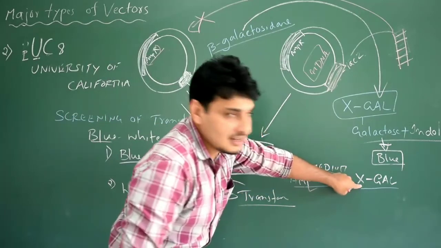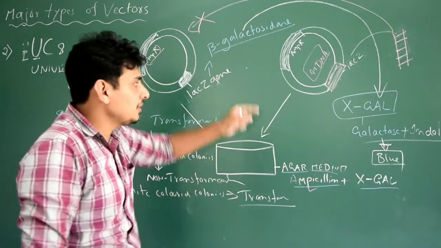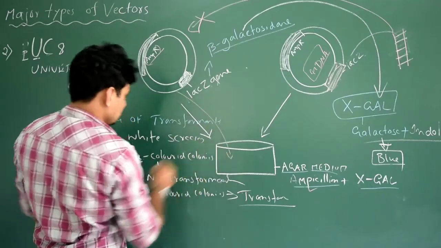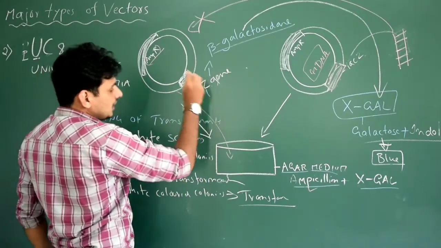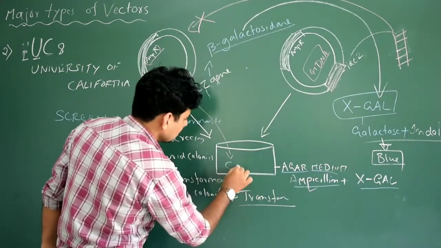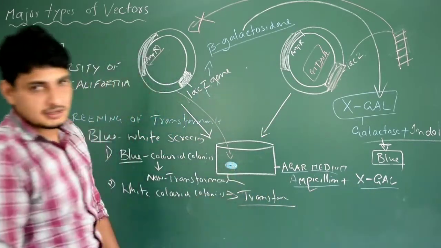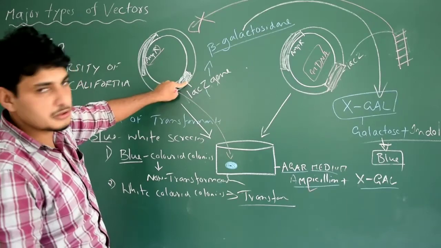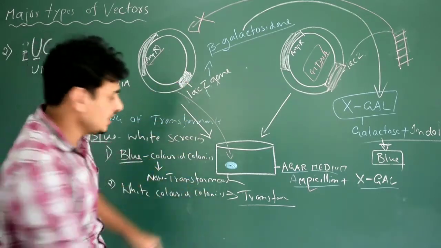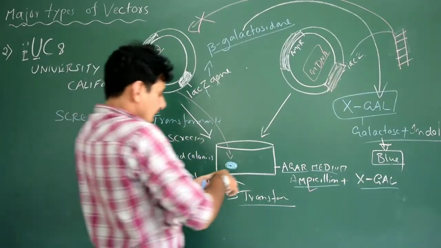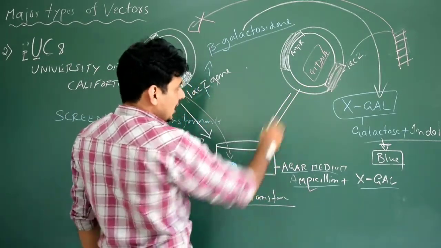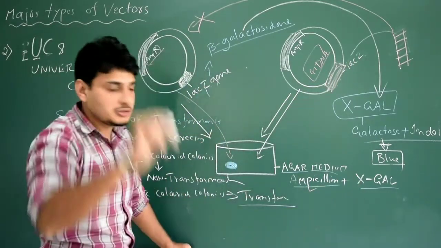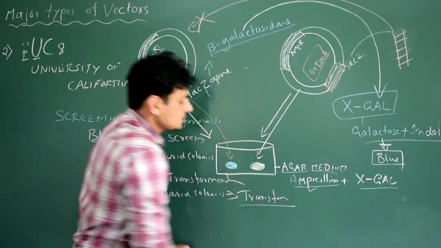Okay. X-gal, it depends on the color. Okay, depends on the presence or absence of lacZ. So in this case, if I just introduce this, what's going to happen is it's going to produce beta-galactosidase and react with the X-gal and give you the blue color. So this is a blue color colony. It is 100% sure that the reaction has occurred because of the presence of beta-galactosidase, because this gene has produced it. So blue color. So 100% they are non-recombinants. And I am going to introduce the same into the same petri plate, and it has no lacZ gene and it's not going to produce beta-galactosidase, so it's not going to react with X-gal. What's going to happen here? You are going to get a white colony because the reaction has not occurred.